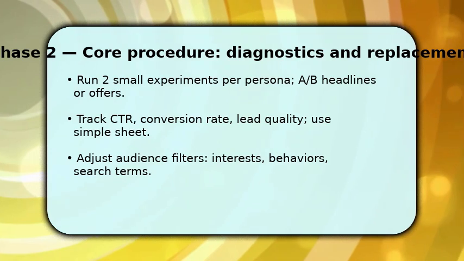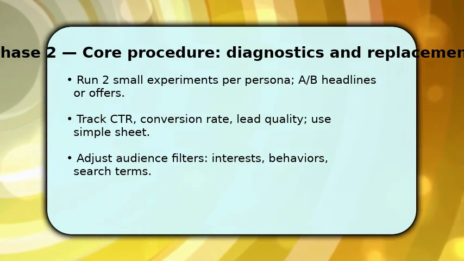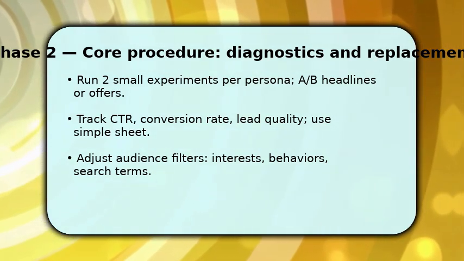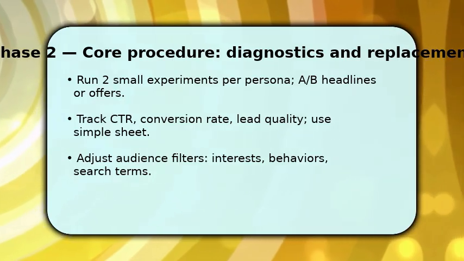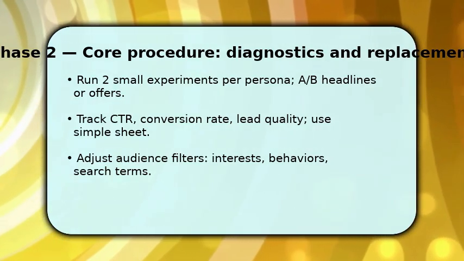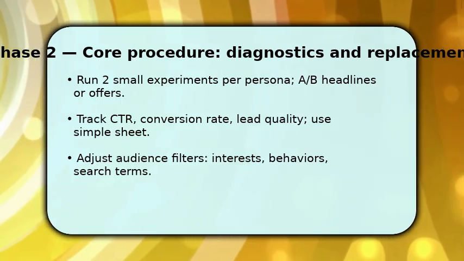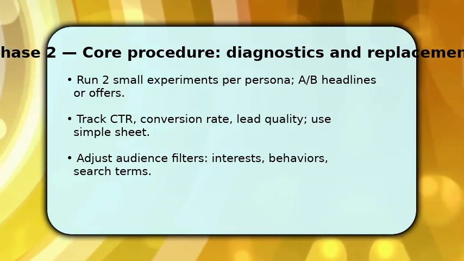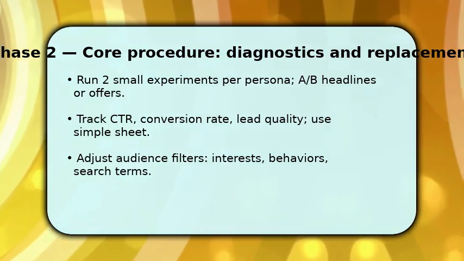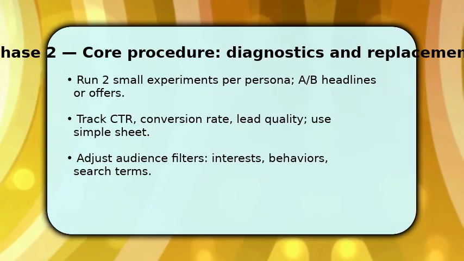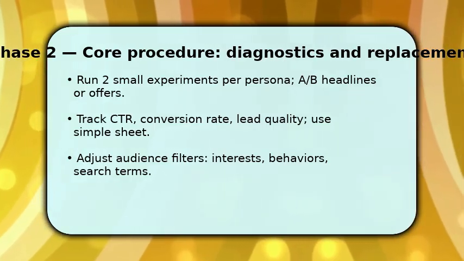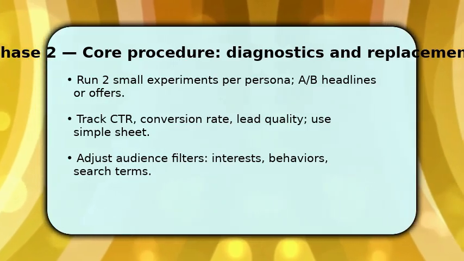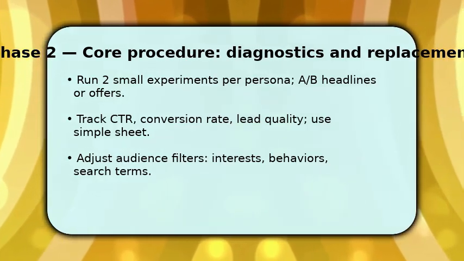Now you shift into rapid experiments. Run 2 small tests per persona, vary headlines, creatives, or offers to learn fast. Make sure to collect CTR, conversion rate, and a quick quality check on leads in a simple spreadsheet so trends appear. Once you see a winning combo, increase spend or reach incrementally while tightening audience filters using interests, behaviors, or search terms. If results stall, iterate creative first, then targeting. This prioritizes what changes outcome most quickly.